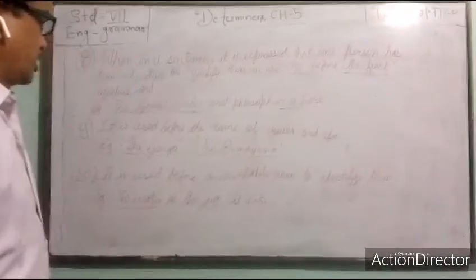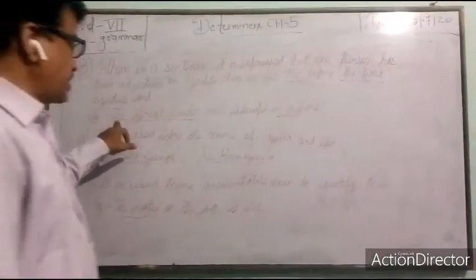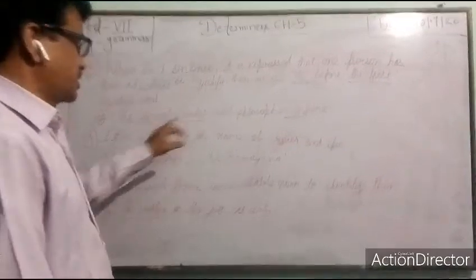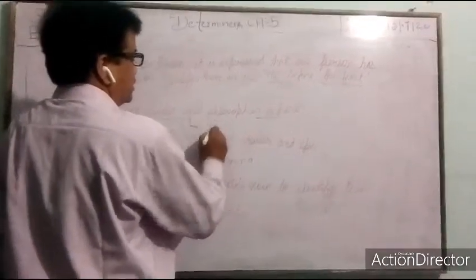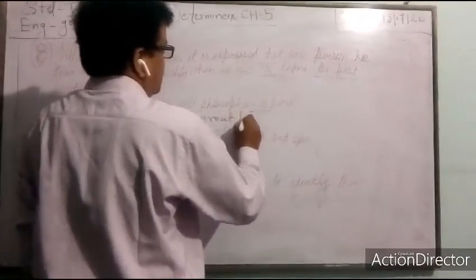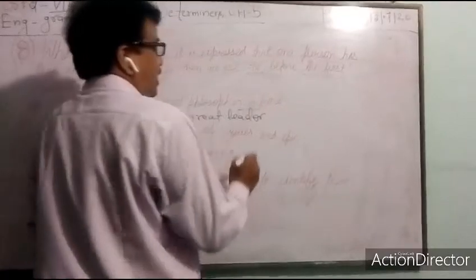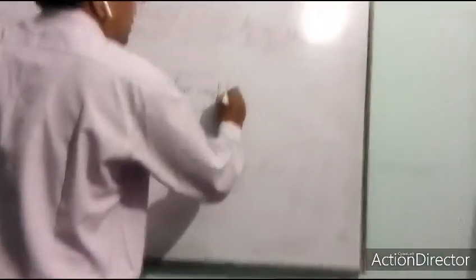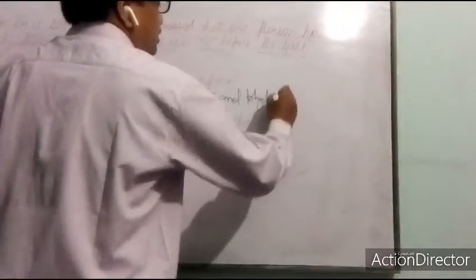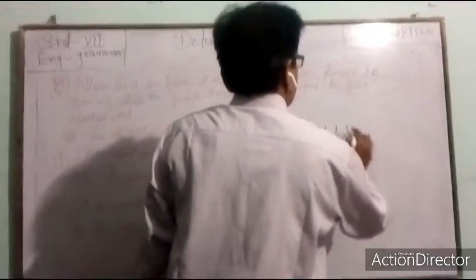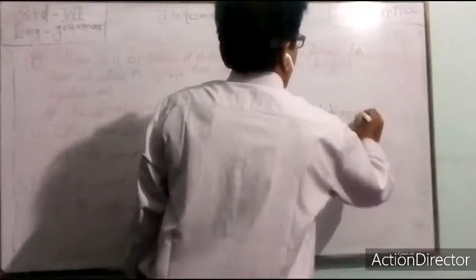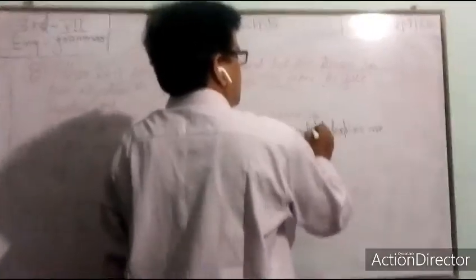If we use the definite article before both adjectives, first and second, then the meaning is that there are two persons: the great leader and the philosopher are here.